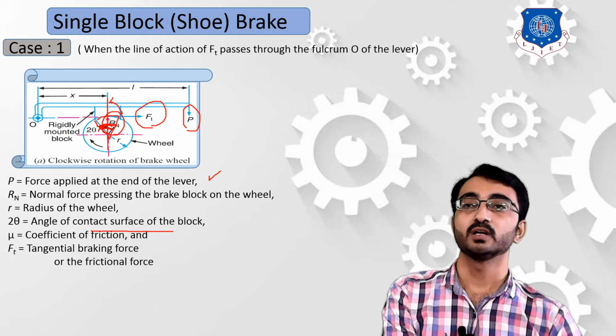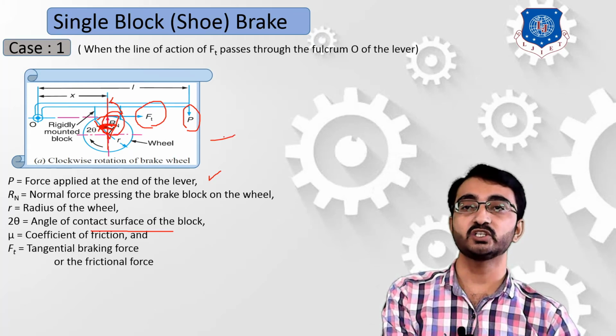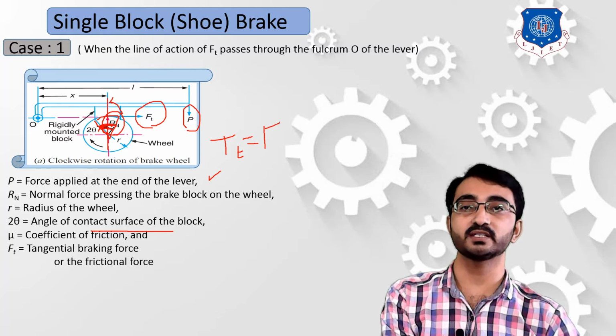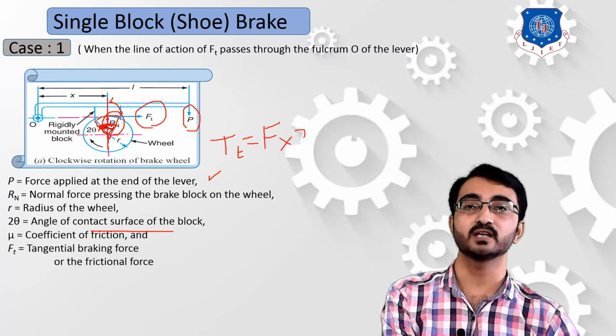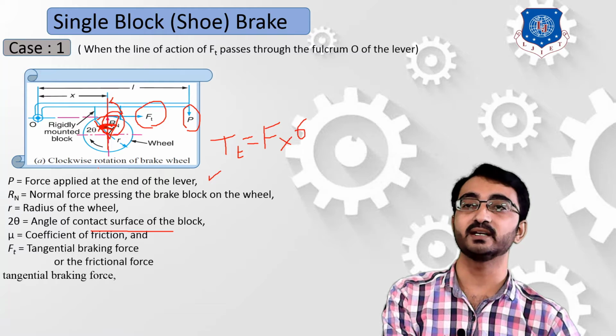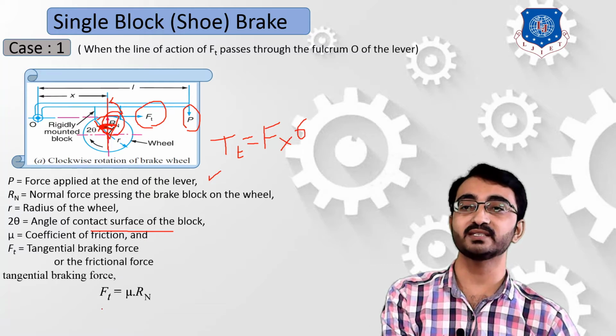Now to stop this vehicle we have to develop a tangential torque. To calculate this torque we have a simple relation: torque is equal to force into radius. So first we have to derive the equation of the frictional force. The tangential braking force applied is Ft.